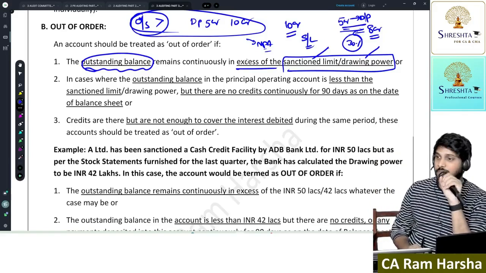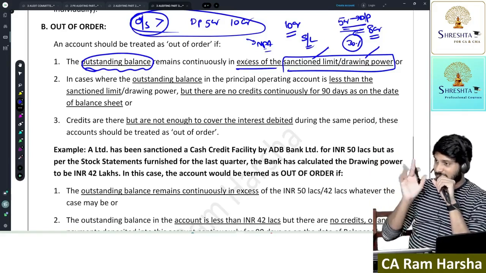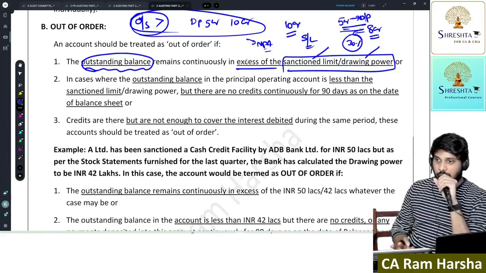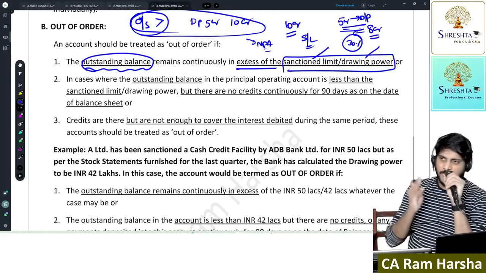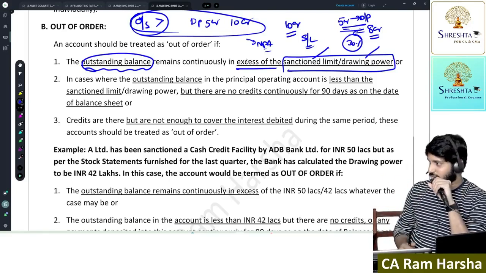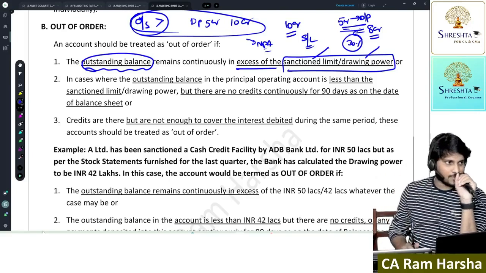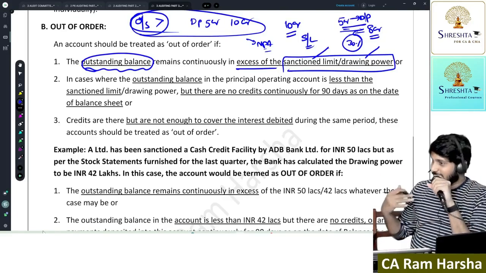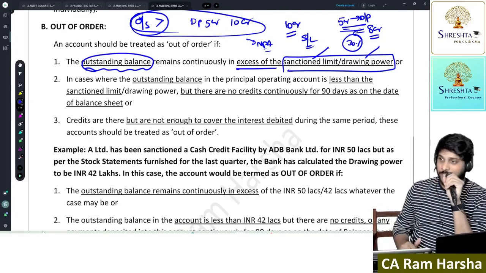Getting the point? Suppose last time, 2 months before, I gave you 6 crores approval, drawing power. At that time, your stock statement was showing 9 crore. You withdrew the entire 6 crore. Now, I sent a stock auditor to conduct a stock audit.